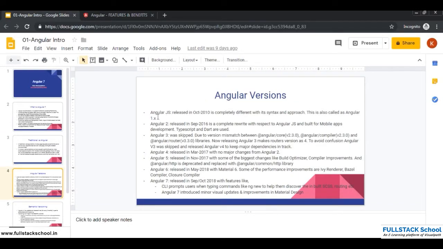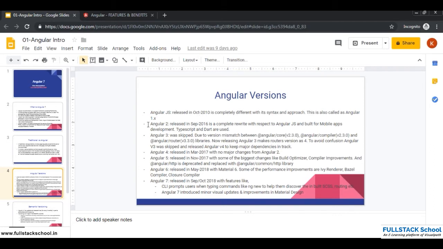Angular versions. It's important to understand the basic difference in versions. Like AngularJS, released in October 2010, is completely different in its syntax and approach. This is called AngularJS or Angular 1.x.